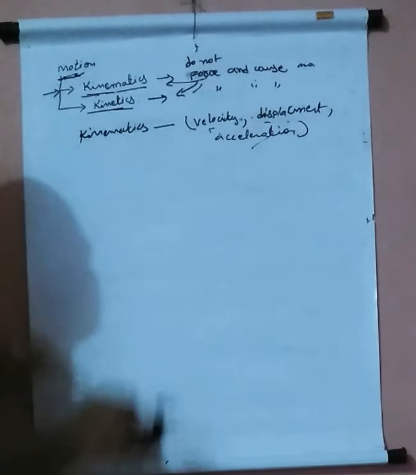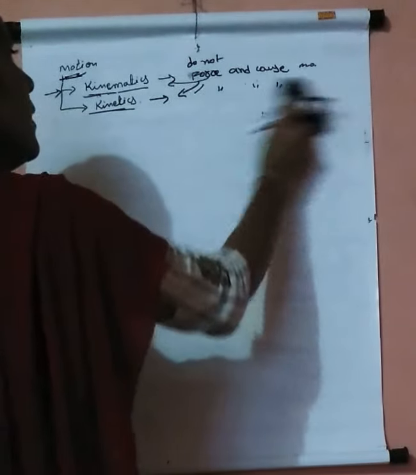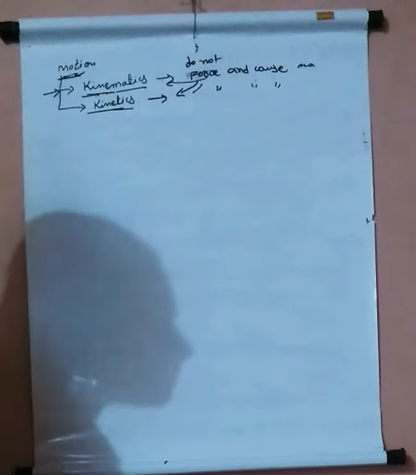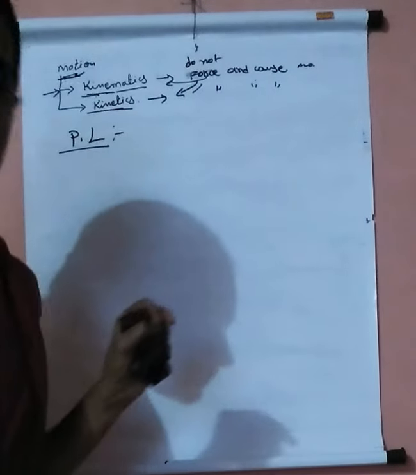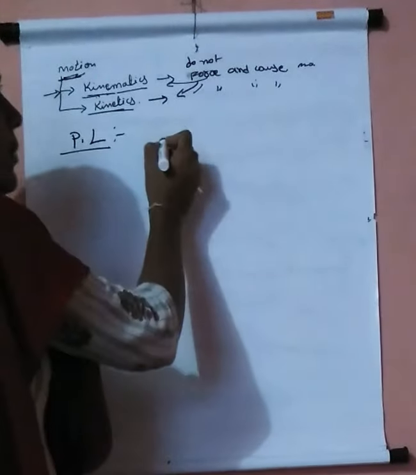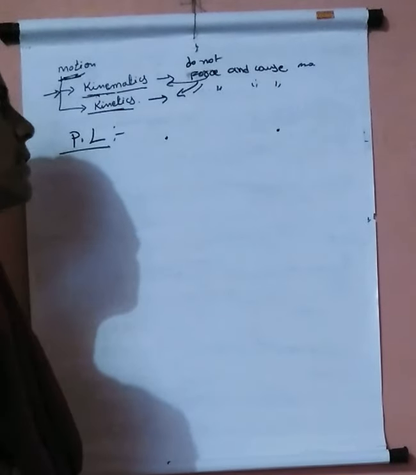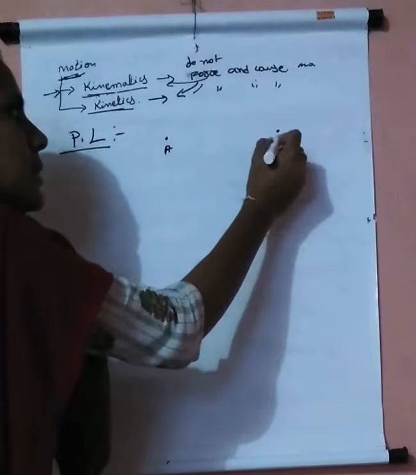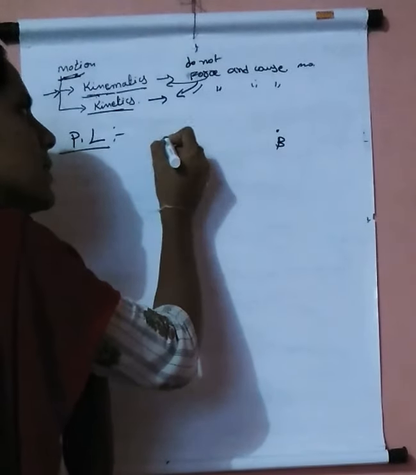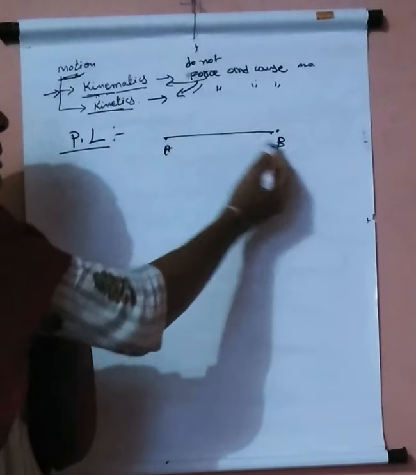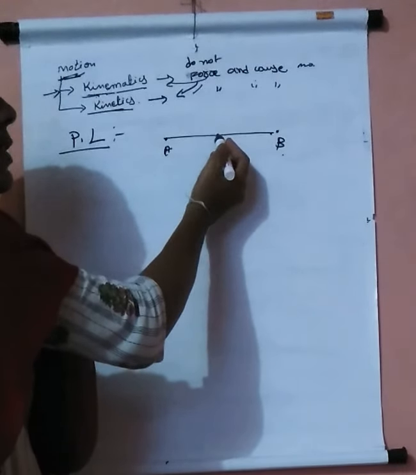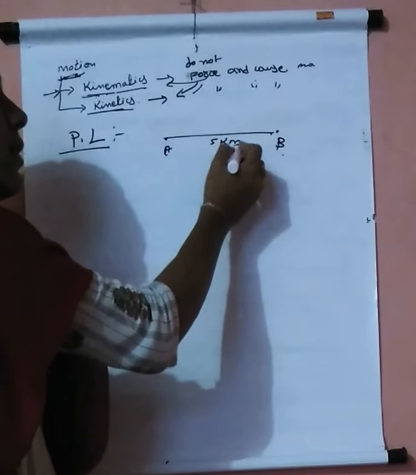So let us consider the main quantities which come under kinematics. Firstly, it is path length. So what is path length? Path length is nothing but, when an object travels from one position to another position, the total distance covered by that object. When it is travelling from A to B, how much distance it covers is called the path length.